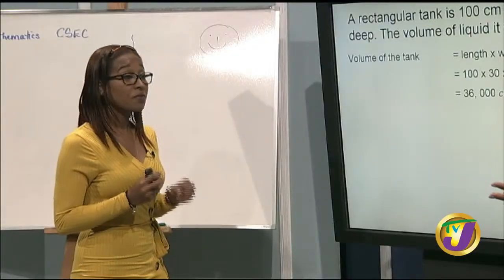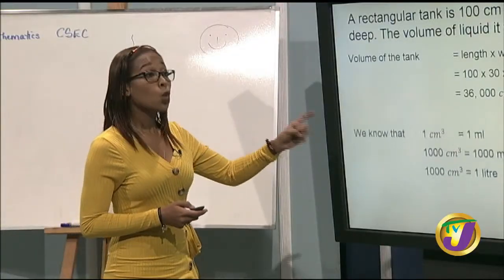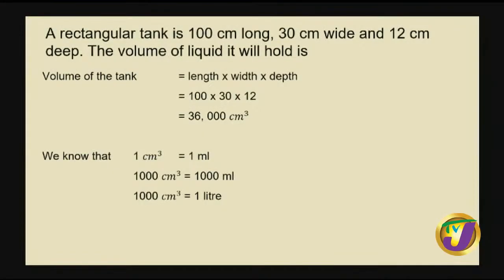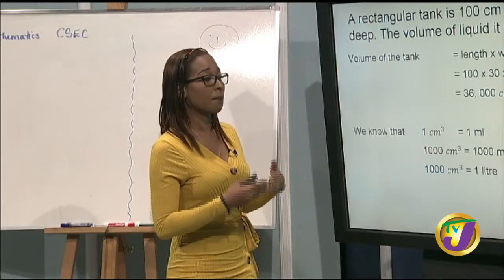This is why it's important for us to know some of these facts, because we should know that 1 cubic centimeter is equivalent to 1 milliliter. There you go. If it's a 1 to 1, here we're simply seeing that 1,000 cubic centimeters is equivalent to 1,000 milliliters.